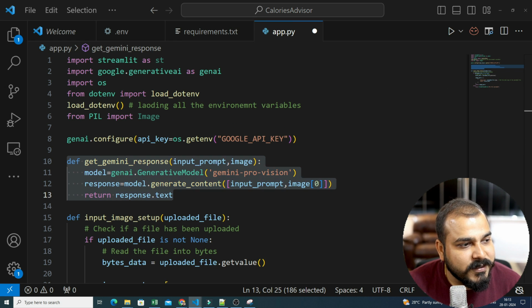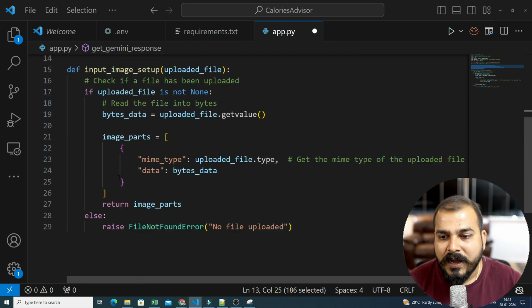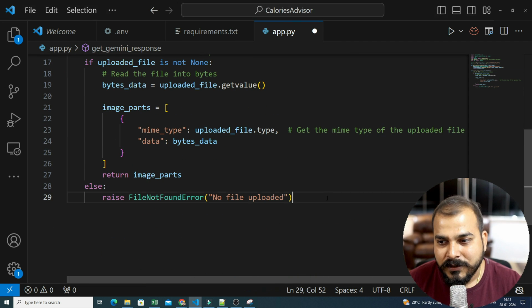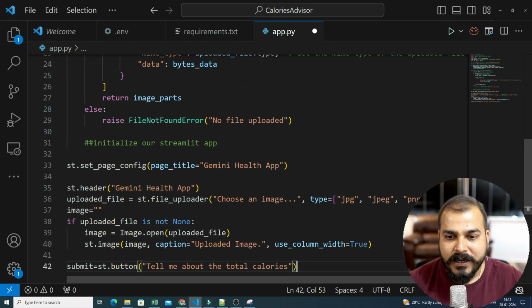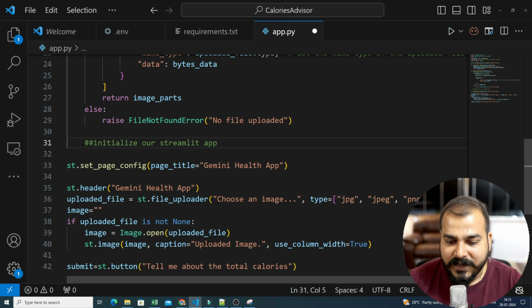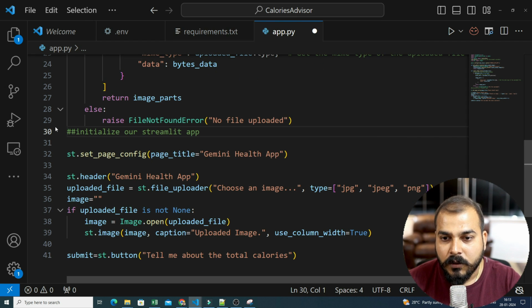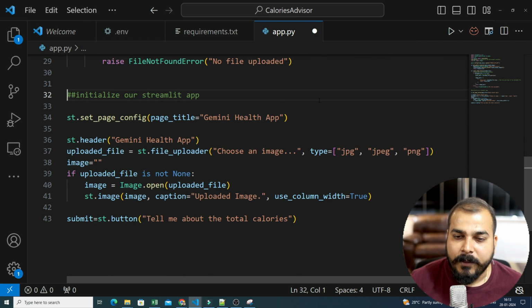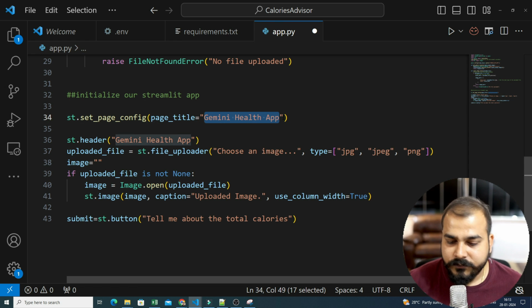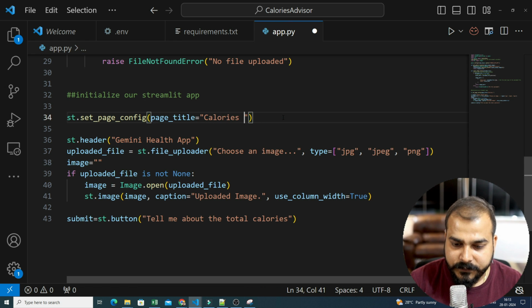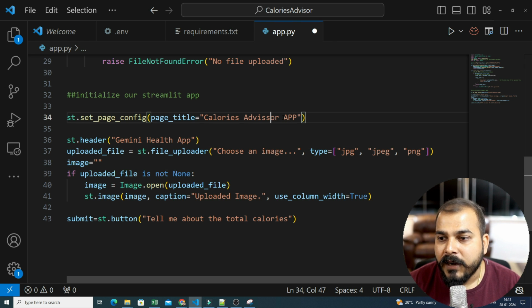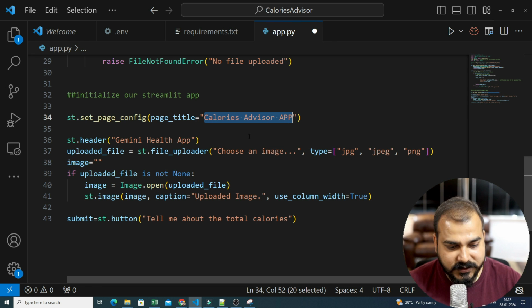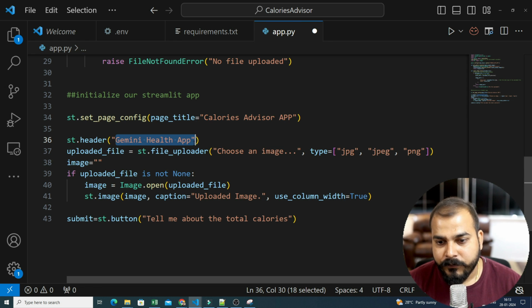Now the next thing is very simple. As you know, I require an upload button and I require a submit button. So here I'm going to initialize my Streamlit app. Okay, so this will basically be my Streamlit app. Now here I'm going to say this is my calories advisor app. So I'm saying st.header. So let me just go ahead and write the same thing.